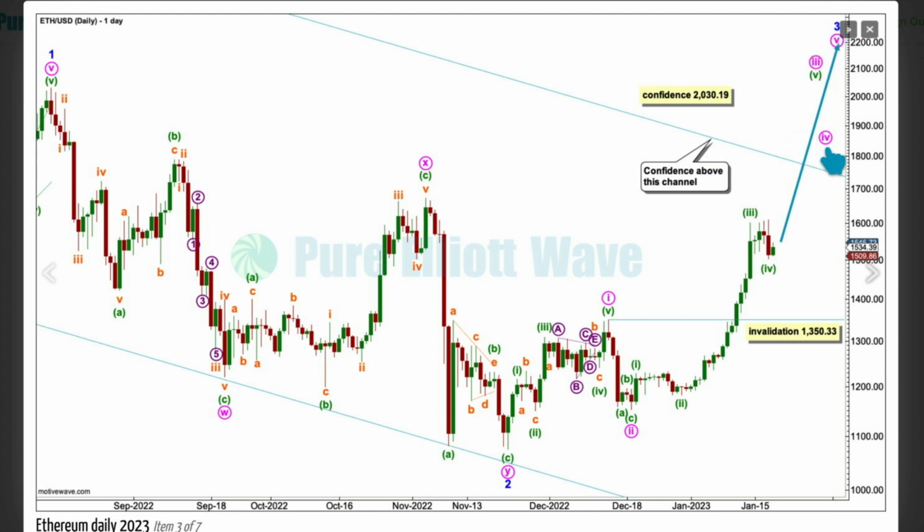Within minor 3, minute 4, when it arrives, may not move into wave 1 price territory below 1350.33, but I would expect minute 4 to probably find support for a pullback to test support at prior resistance at this trend line. So after a breach of this trend line, look out for price to curve down, test support, and then move up and away. That would be very typical price behavior.